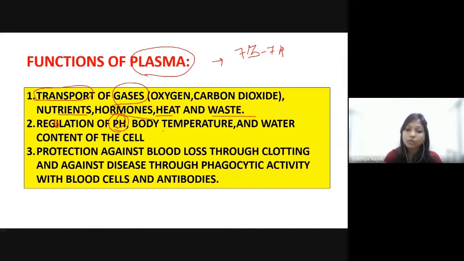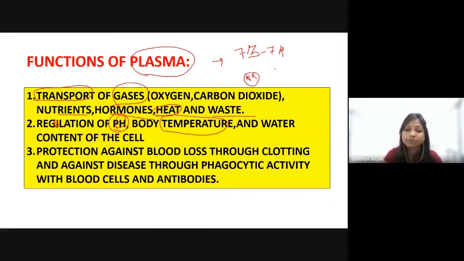And how does it regulate the temperature? Because it transports heat. If there is more heat in one portion of the body, then the blood will flow there, take out the extra heat and normalize it.